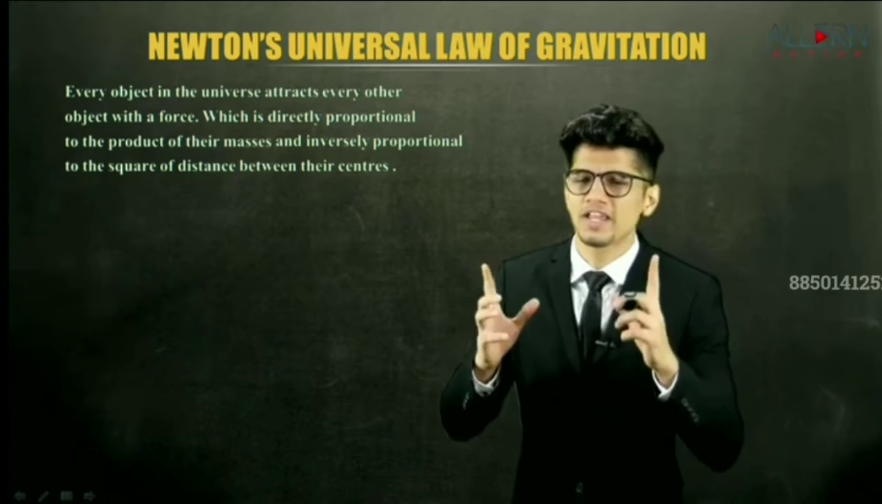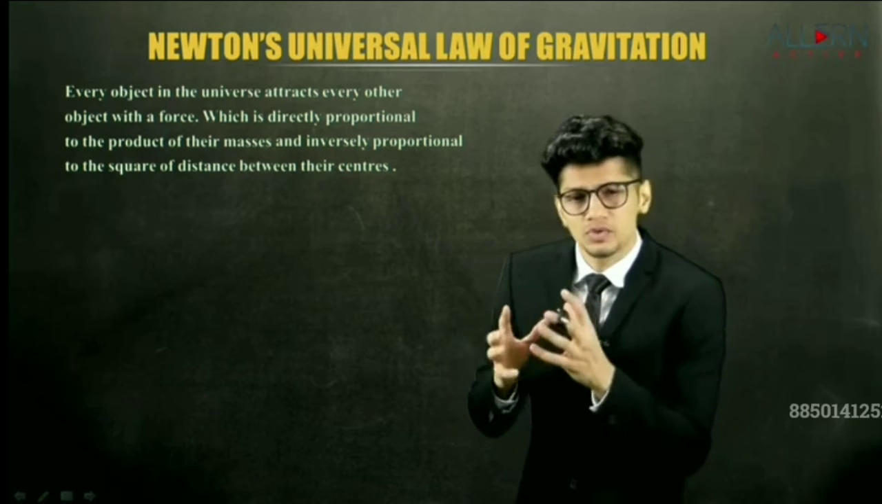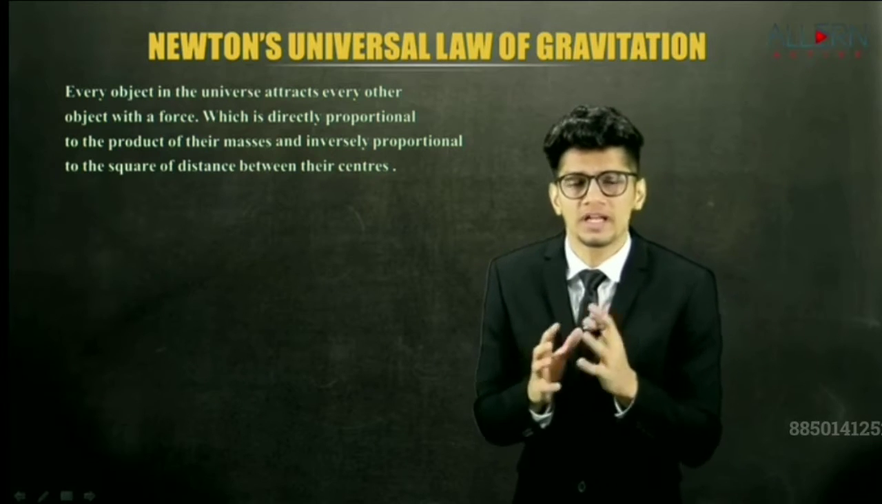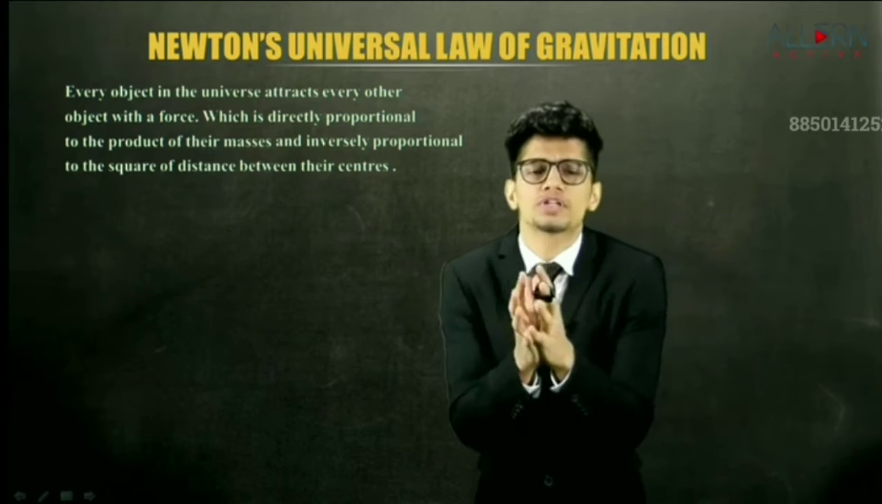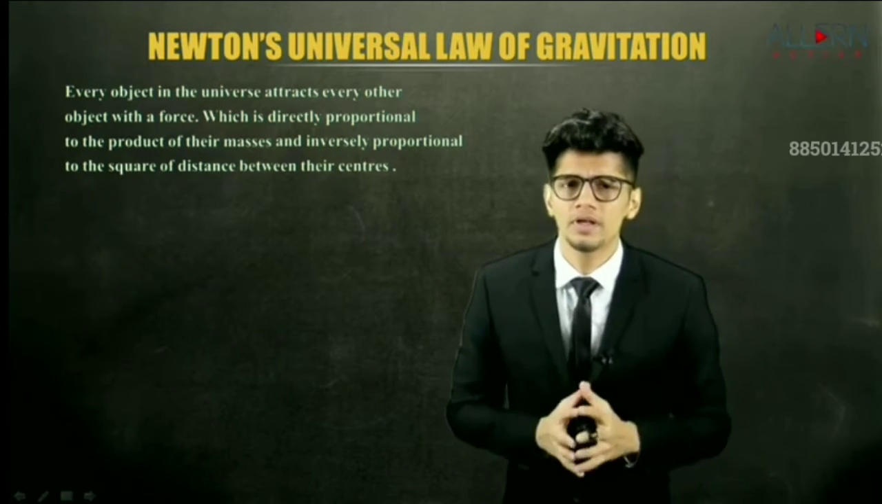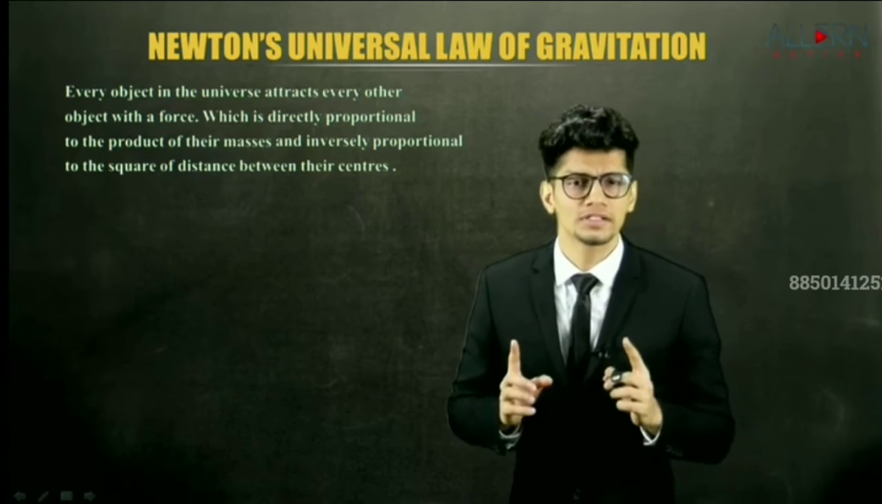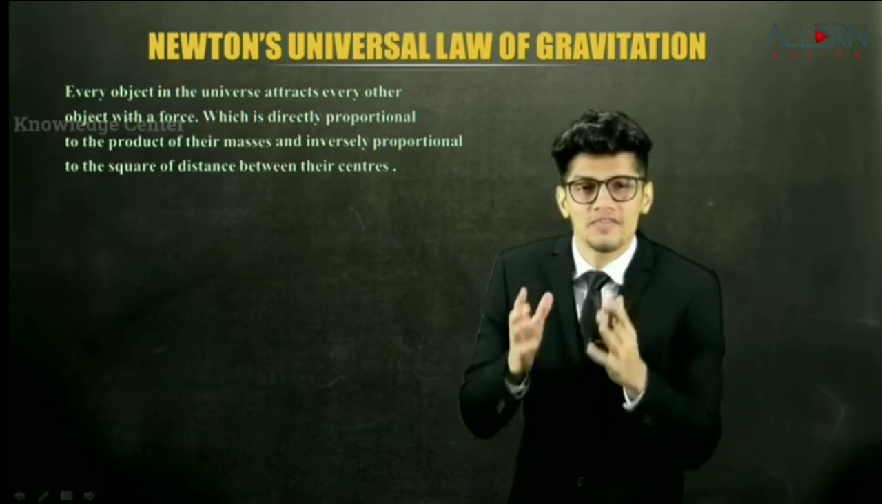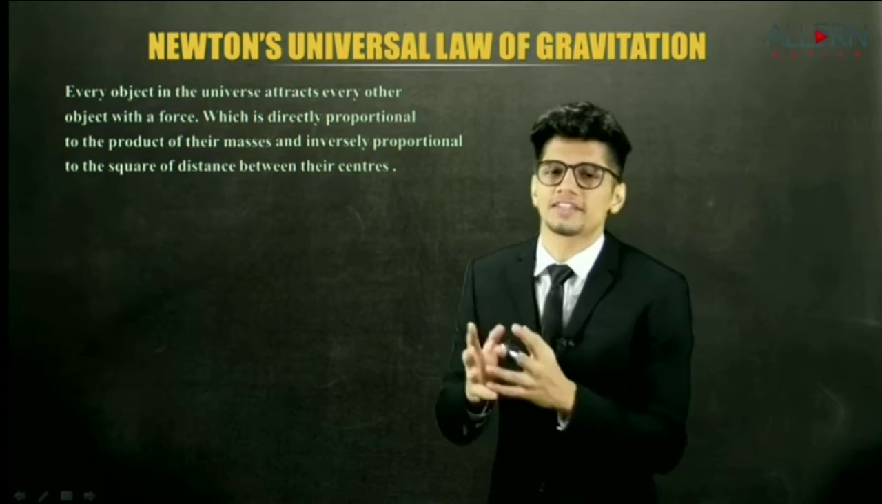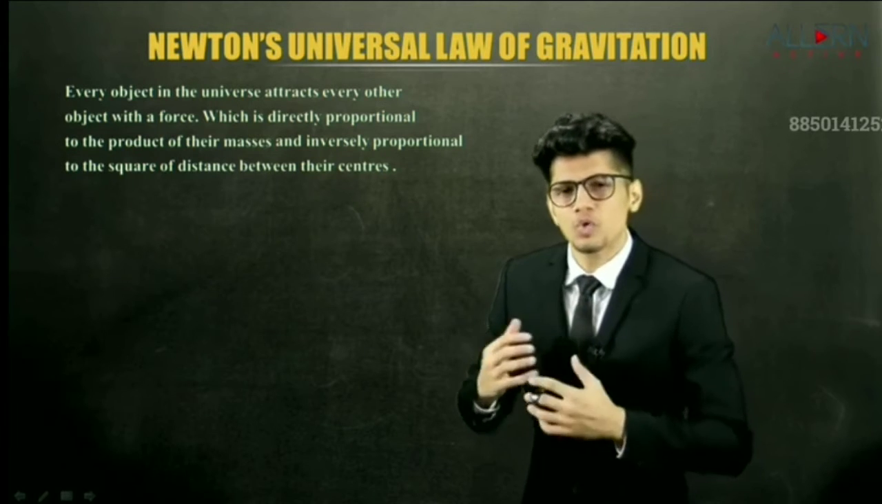This is strange, right? If this was supposed to happen, that every object attracts every other object, then all the objects would be very close to each other, right? But does this happen? No, right? That means, is this statement incorrect? No. We have understood only first half of the statement. Let us see how to understand this statement.